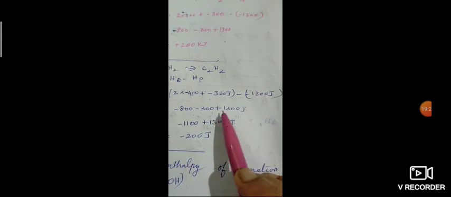So minus 800 minus 300 plus 1300. So minus 1100 plus 1300 gives 200 kilojoule.